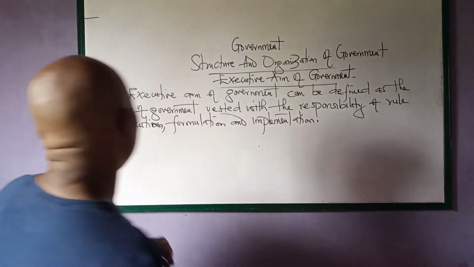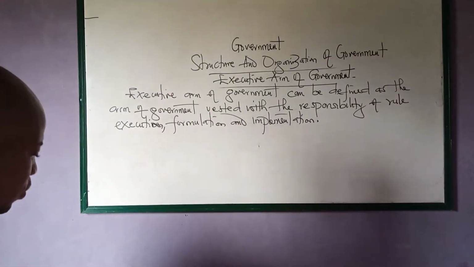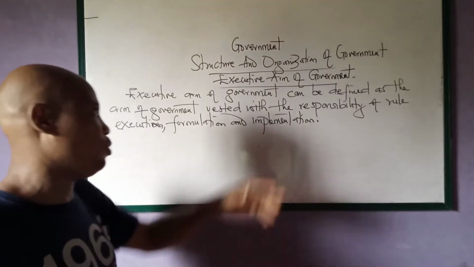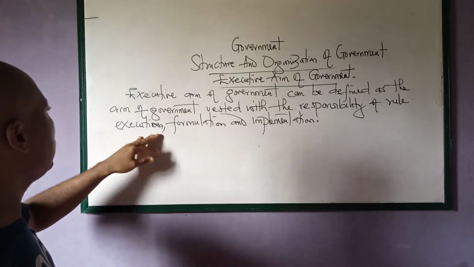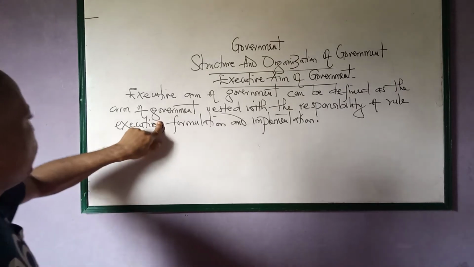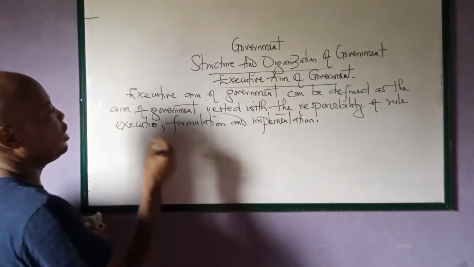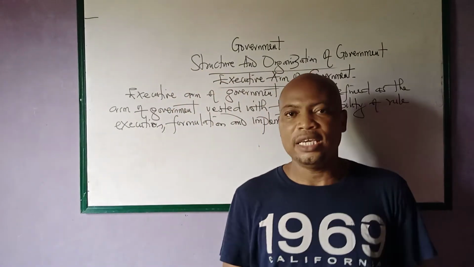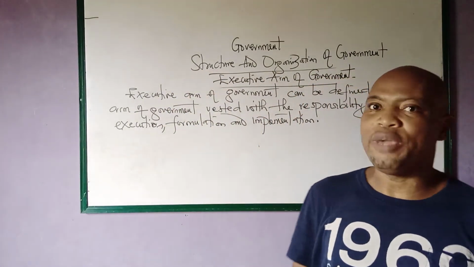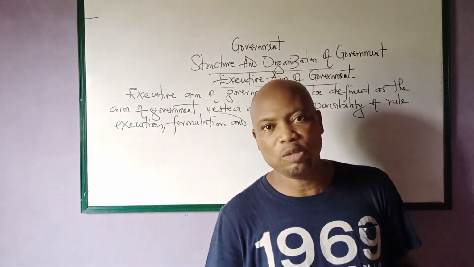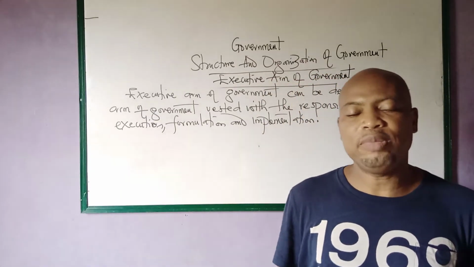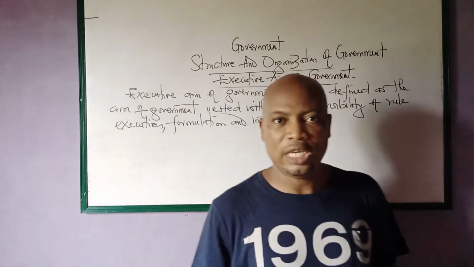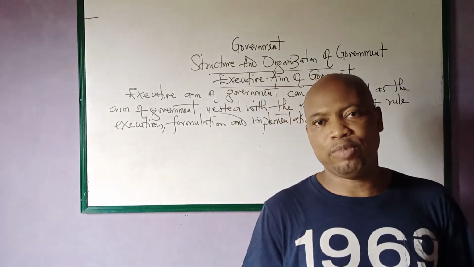Now, let us quickly look at this definition. We said that the executive arm of government can be defined as the arm of government vested with the responsibility of rule execution, formulation, and implementation. So what we're saying here is that the executive arm of government is the body that is responsible for the implementation, for the formulation, and also the execution of government policies.